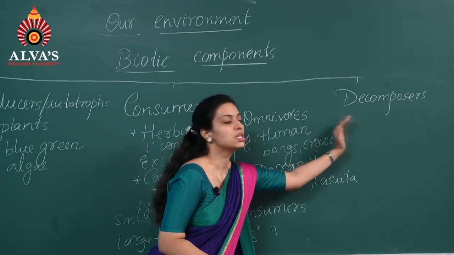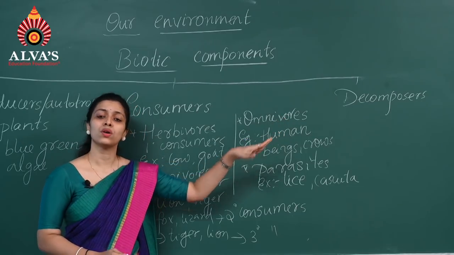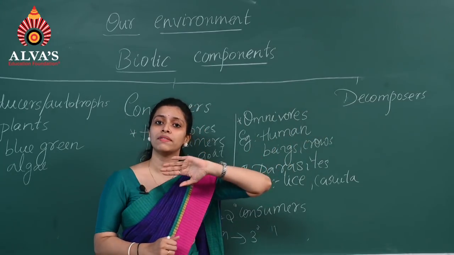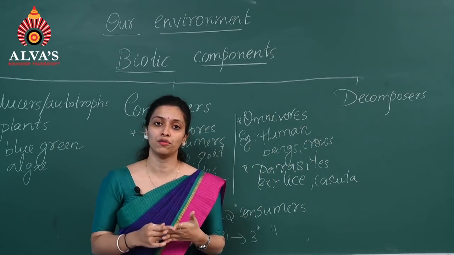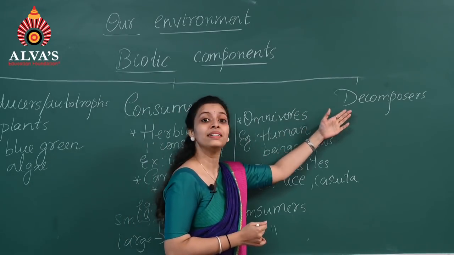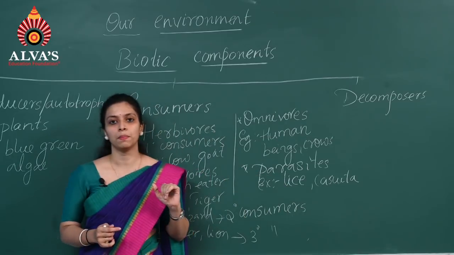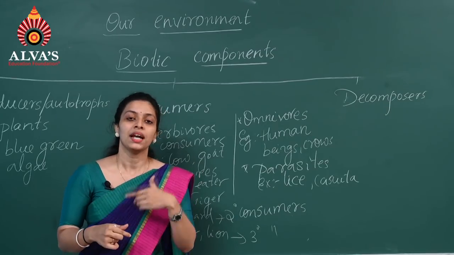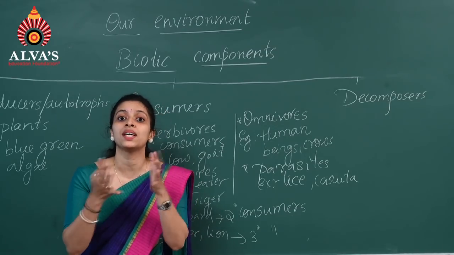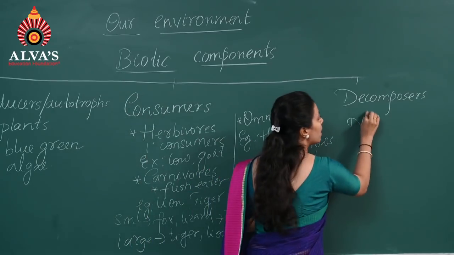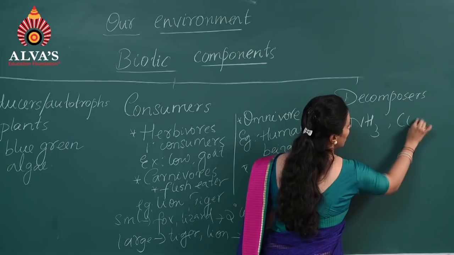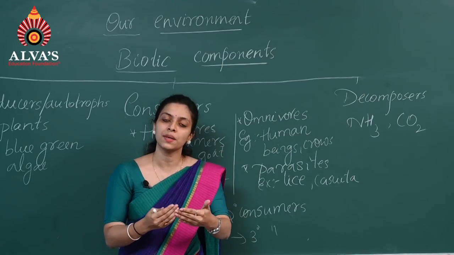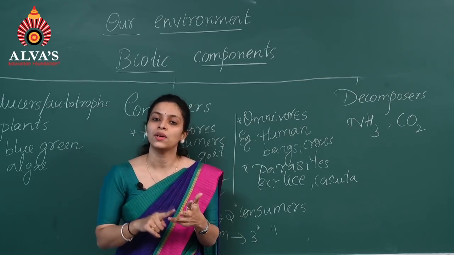Now let's study about decomposers. Decomposers are also called saprotrophs or micro-consumers. These decomposers do not have the capacity to prepare their own food. What they do is, they feed on the dead and decaying matter. The process here is very simple. They decompose the organic matter that is present in dead plants and animals. Because of this, various kinds of substances are released, like ammonia, carbon dioxide, etc. They absorb the required substances for themselves, and the rest of the substances are given out to the air, land, water, etc.